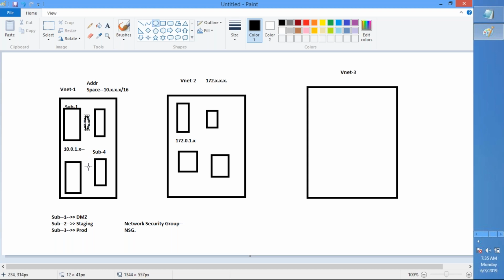between your subnets. You can configure an NSG between the subnets, right? Between the subnets, you are going to configure this network security group.